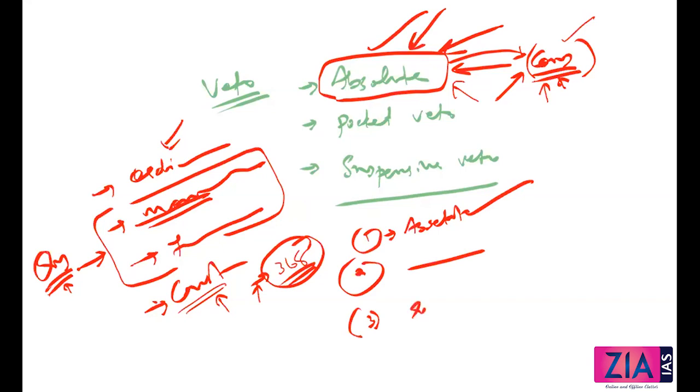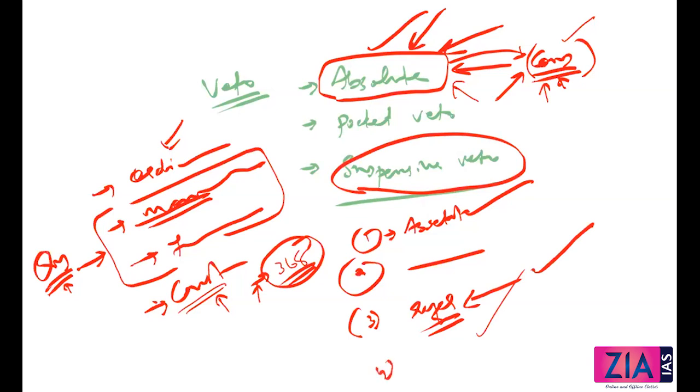He can refer it back, like what has been done by Kalam in the Office of Profit Bill. He can refer it back to the Parliament, to the House, and once it is passed again, with or without modification, whether they have made the modification suggested by the President or not, it doesn't matter. If it is passed again, it has to be given assent. This is the suspensive veto, the overriding power that is there with the Parliament.